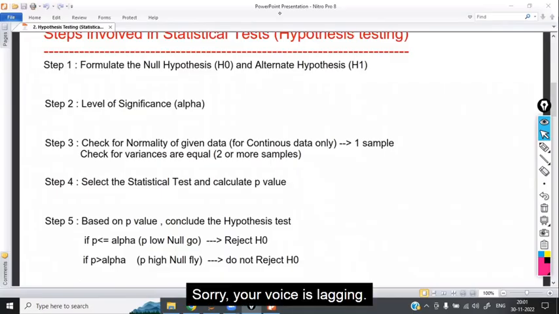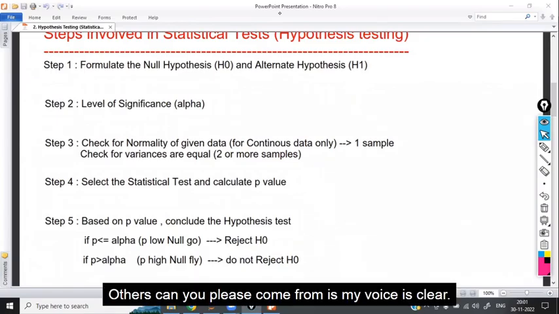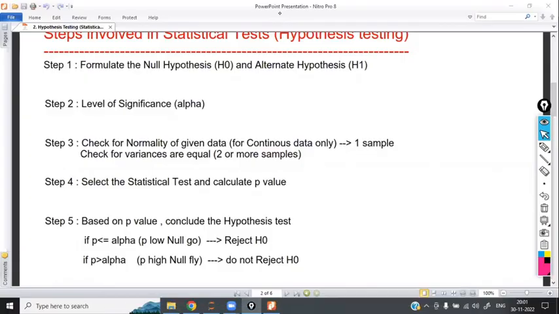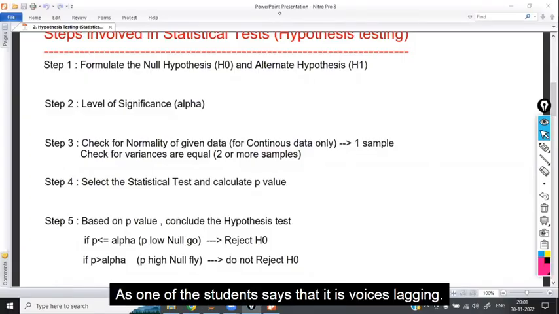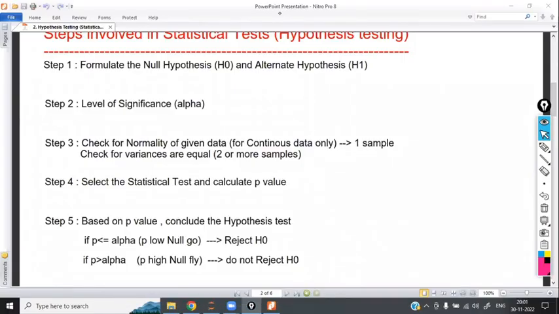Sir, your voice is lagging. Others, can you please confirm if my voice is clear? As one of the students says that the voice is lagging. It is clear, right? Yeah.